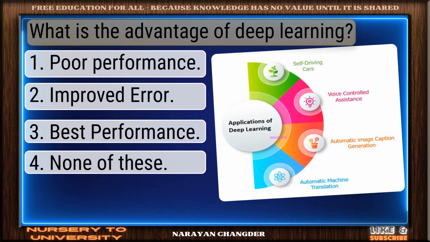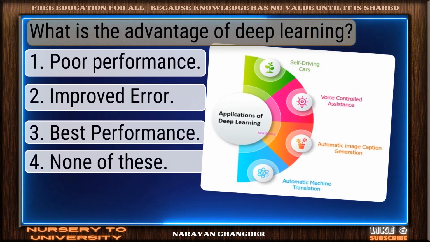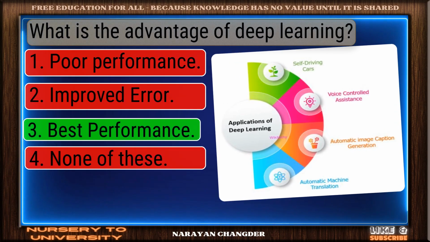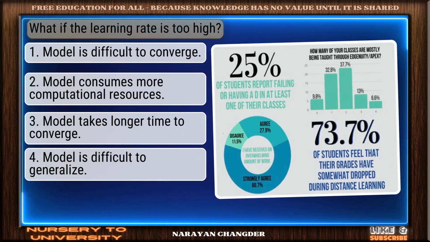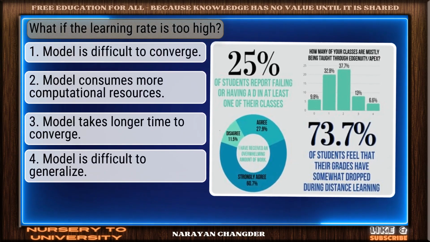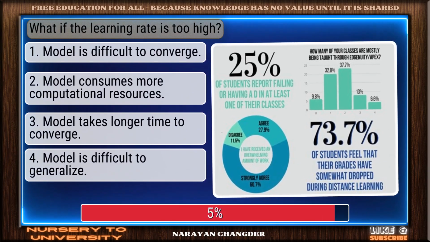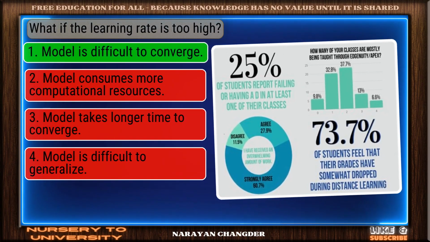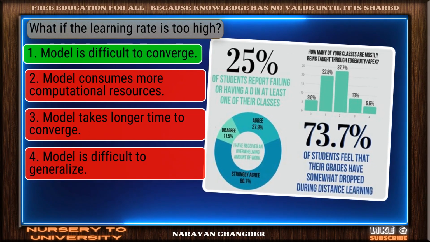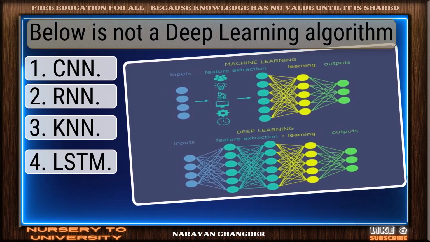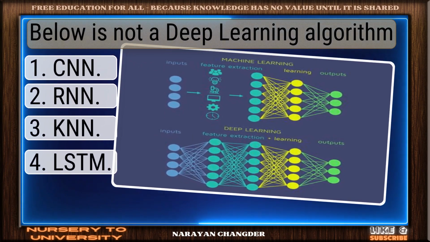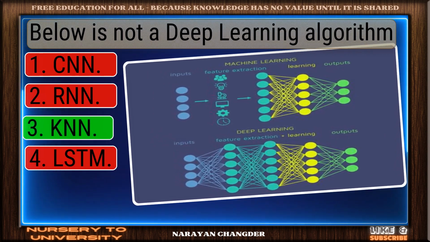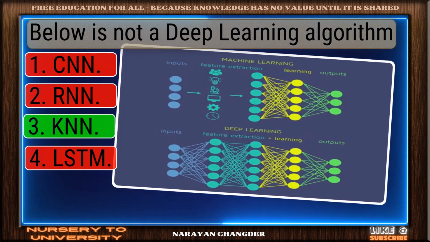Question number 65. What is the advantage of deep learning? Right again. Best performance is a valid answer. Question number 66. What if the learning rate is too high? Great job. Model is difficult to converge is the accurate answer. Question number 67. Below is not a deep learning algorithm. On track. KNN is the correct answer.